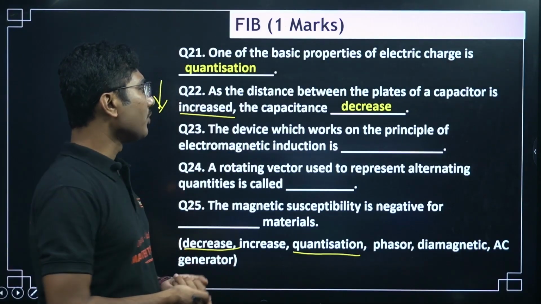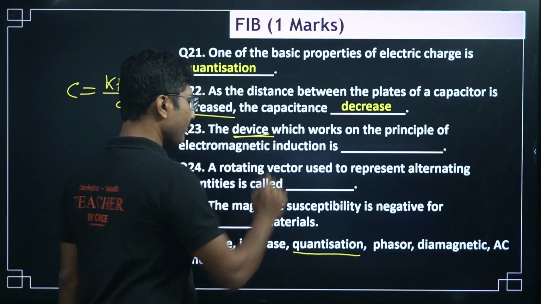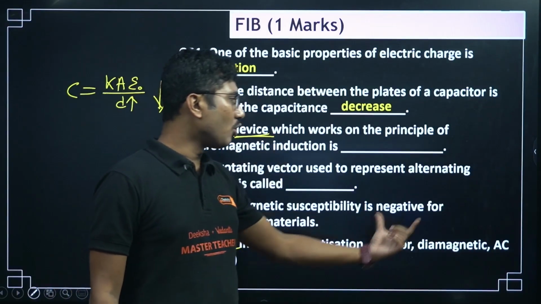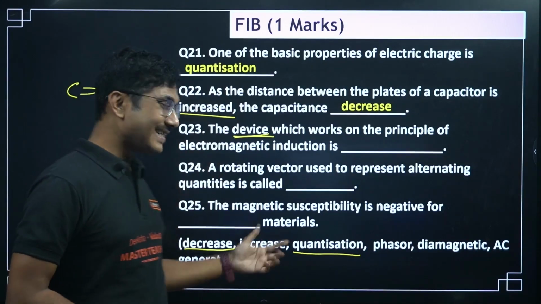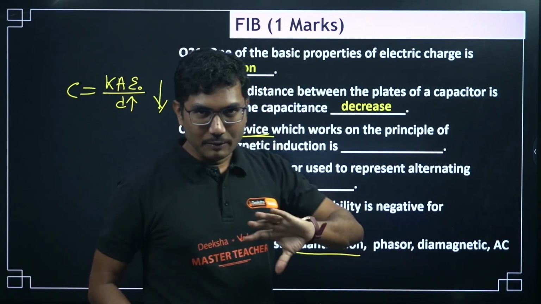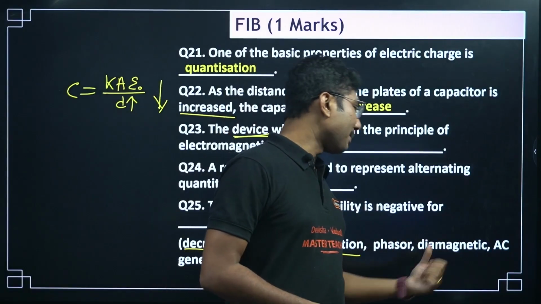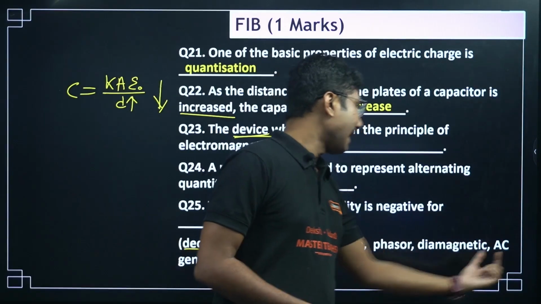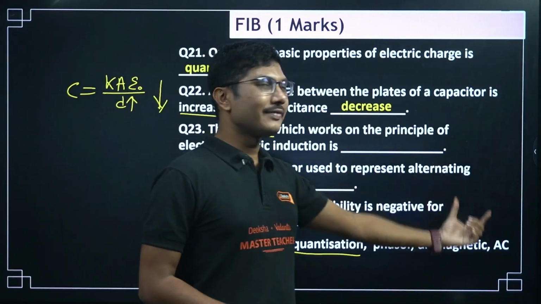The device which works on the principle of electromagnetic induction. So here they are talking about the device. Now if you see in the options, how many devices are mentioned and what are all the left options? Increase is not a device. Phasor, you might get confused, but phasor is not a device, it is a diagram. Diamagnetic, obviously not a device. AC generator, it is the only device in the given options.